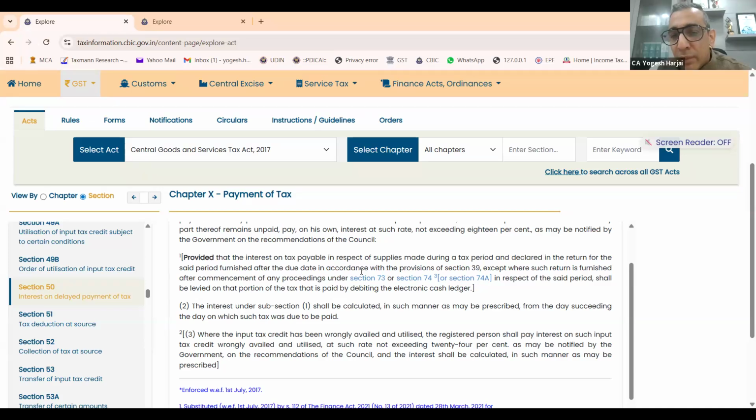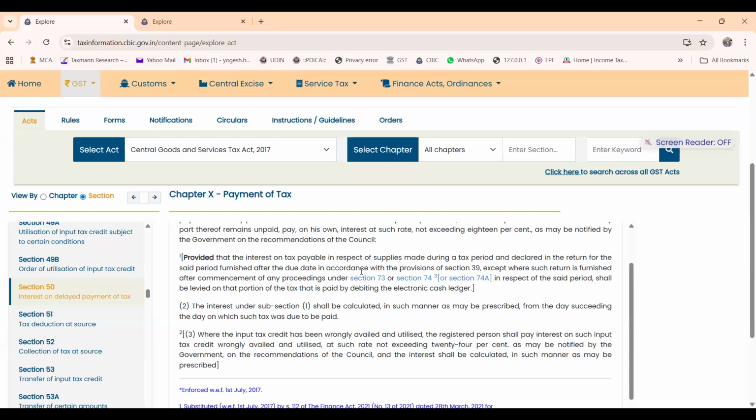It says tax payable in respect of supplies made during the tax period and declared in the return. So are we restricting it to just supplies or also reporting of tax payable? See, in my opinion, interest on tax payable. So tax payable is not to be read with the supply made, but it has to be read along with the word interest. So interest on tax payable in respect of supplies made during a tax period. So interest on tax payable is one word, and in respect of starts with another word, supplies made and declared in the said period. So it has to be read together. So tax is not attaching itself to supplies made, it is only attaching itself to the interest part.